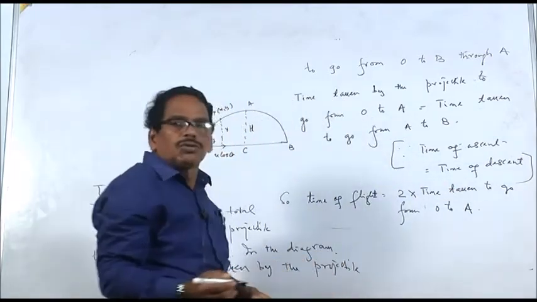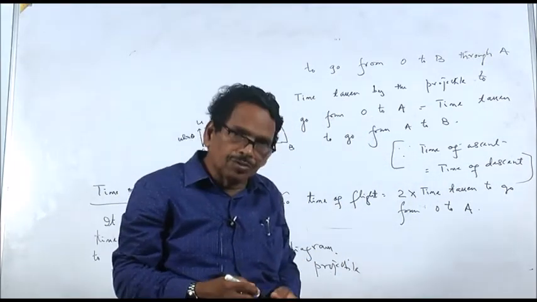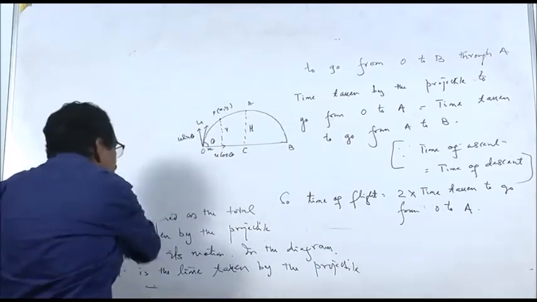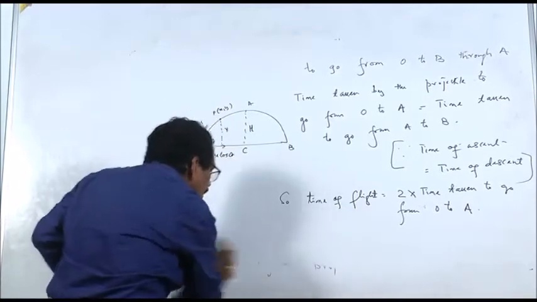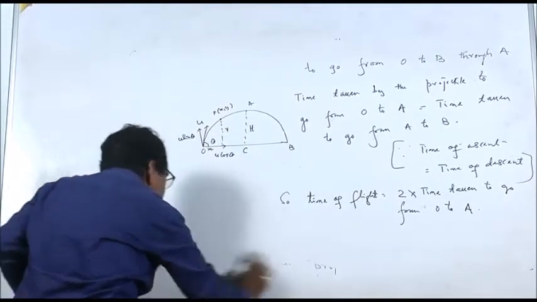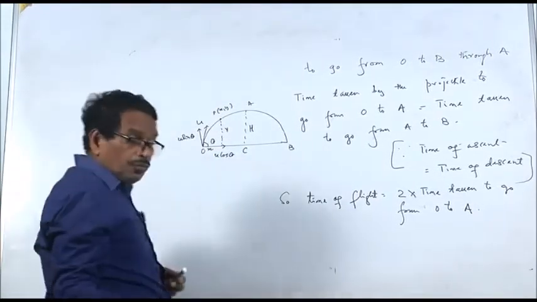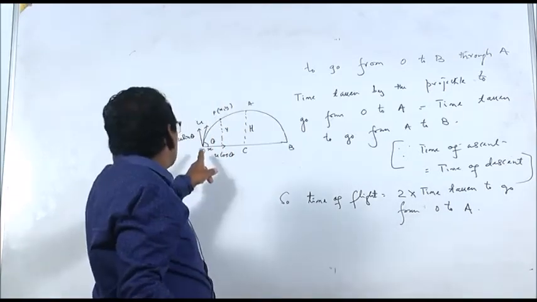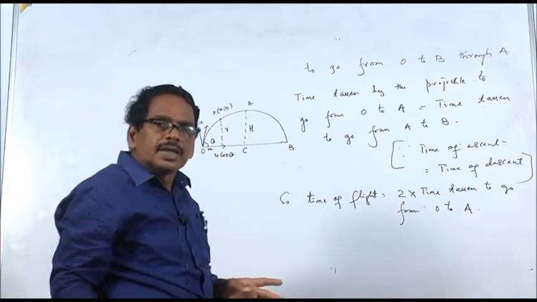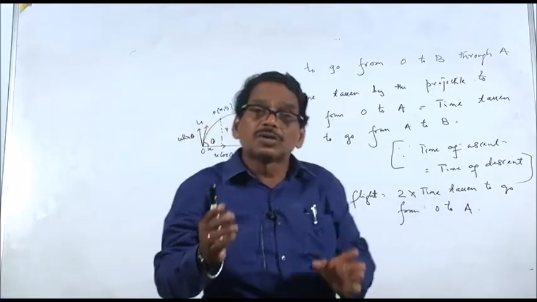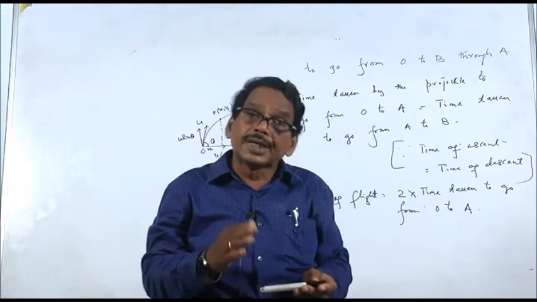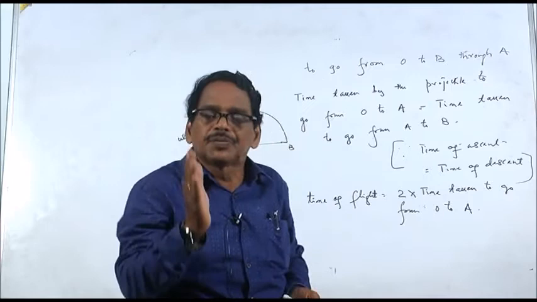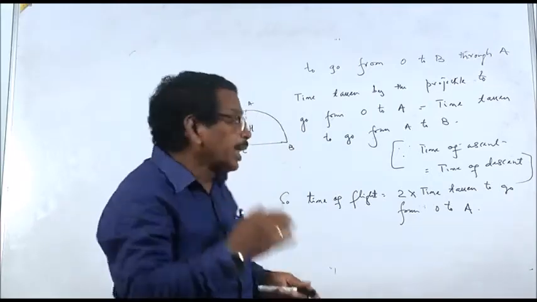So, time of flight will be 2 times the time taken to go from O to A. Now let us find out the time taken to go from O to A. Double of that will be your time of flight. What is the time taken to go from O to A? At O, the initial vertical component of velocity is u sin theta. At A, the vertical component of velocity is 0. So, how much time it takes for u sin theta to become 0 is the time taken by the projectile to go from O to A.